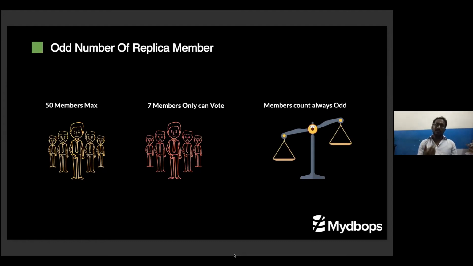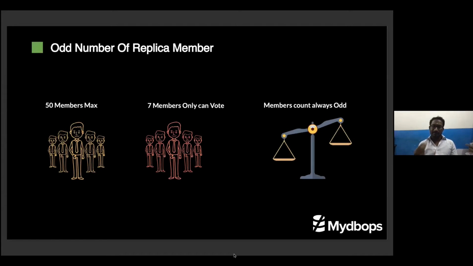You cannot think, Manoj, I have a 50 member max, so why don't I create a 50 node replica set? In my experience, I don't see more than 7 replica nodes, because at that scale I would recommend going for sharding. Basically a 3 node, 5 node or 7 node replica set is good enough for the infrastructure. That is the maximum MongoDB gives the user.